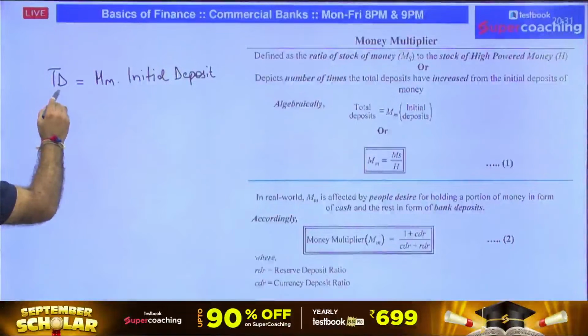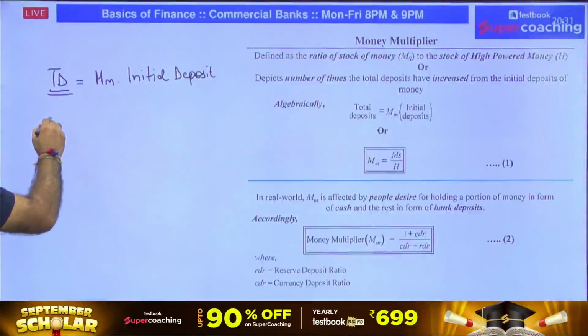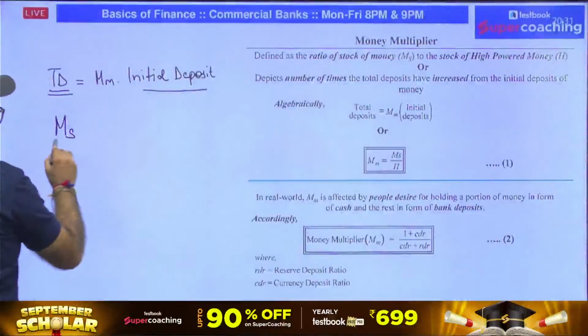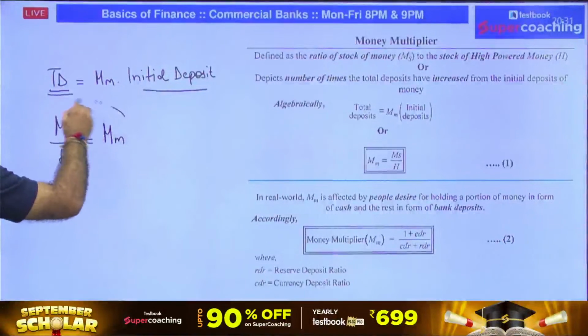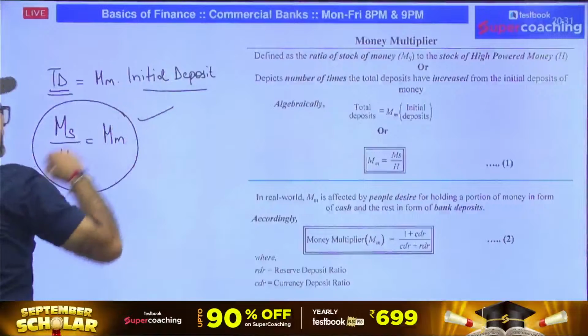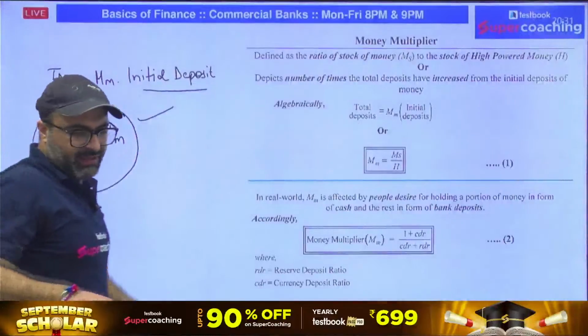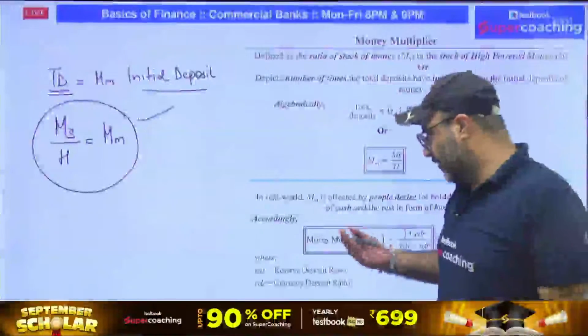Now, if I say this total deposit, total deposit is the money supply in the market, and this initial deposit is the high powered money. So money supply will be equal to the money multiplier times high powered money. But this equation is true when your economy is a 100% cashless economy, but that's not always true.